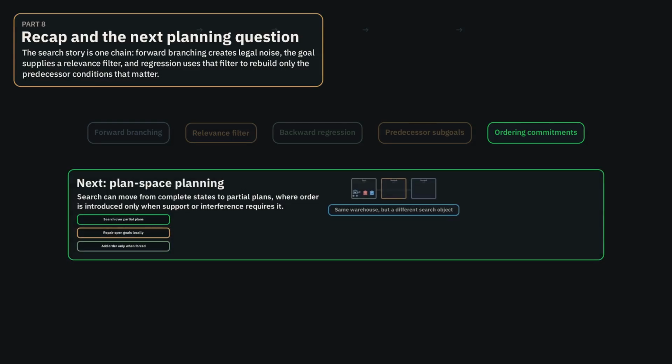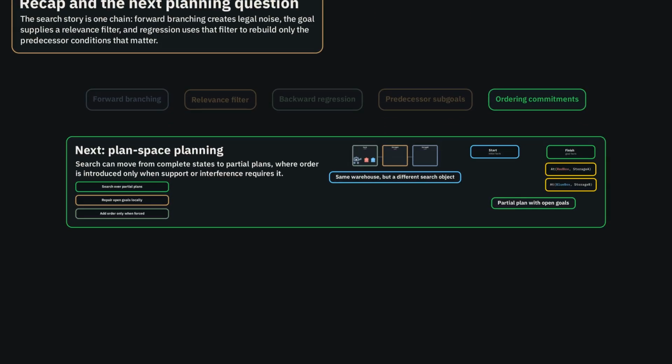This gives the next planning question. If several goal-supporting subplans are all valid, which ordering relations are actually required? In the next video, we move from search over states to search over partial plans, and ordering is added only when support or interference forces the commitment.